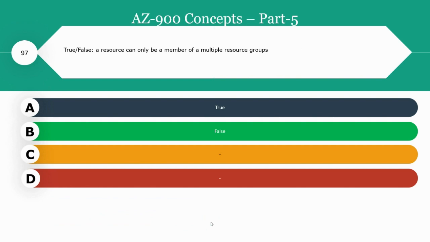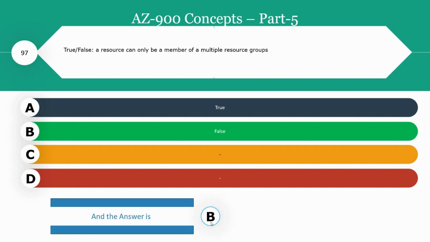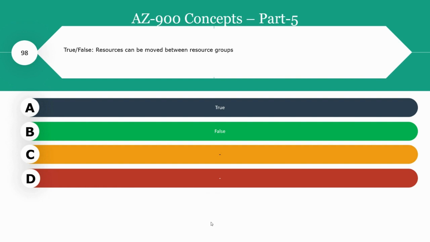Next is true or false? A resource can only be a member of multiple resource groups. Is it true or false? The right answer for this question is false, that is B. While creating a resource in Azure, you need to select only one resource group using the combo box selection. Please note, a resource group can span across different locations. So the right answer for this question is option B, that is false.